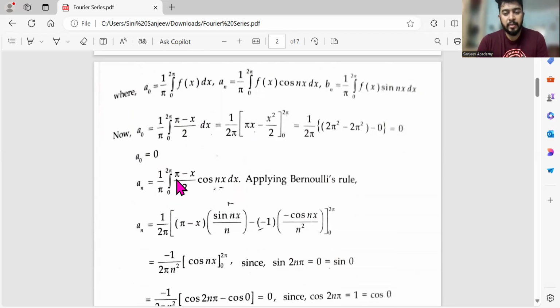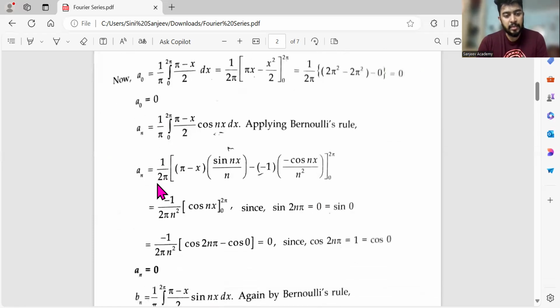a n is nothing but 1 by pi integral 0 to 2 pi f of x times cos nx dx, that is, 0 to 2 pi (pi minus x) by 2 cos nx dx. Again, I told you the a n value is also 0. Let's check it. Yeah, a n is also 0. In this one, you have to use Bernoulli's rule. Bernoulli's rule is nothing but the first function into the integral of the second function, minus the differentiation of the first function into the double integral of the second function.